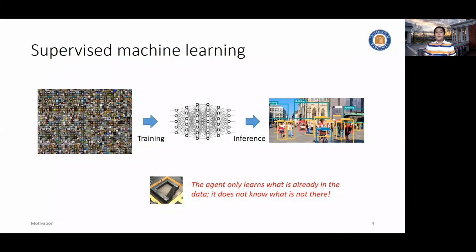Let's take object recognition as an example. If you never provide any training data about cats, then we cannot expect this algorithm to automatically figure out the concept of cat and then make predictions of cats. And under this paradigm, how do we solve this problem? I guess the only solution for now is that we provide such training data. But then, how about this second question? What additional training data should we provide to the system ahead of time? It seems the answer to this question is only clear when the system fails. But in practice, system failure often leads to catastrophic consequences, which we cannot afford.